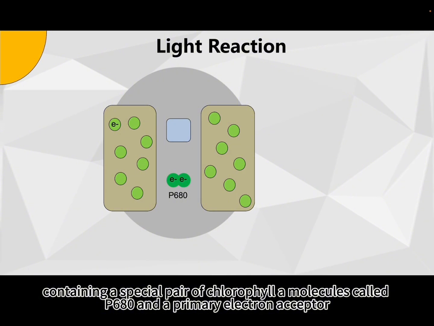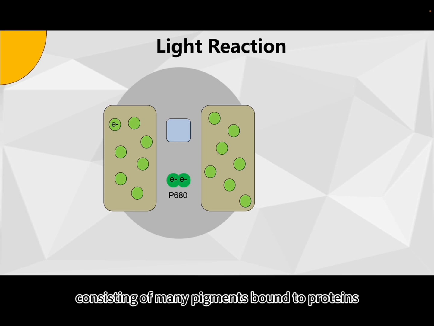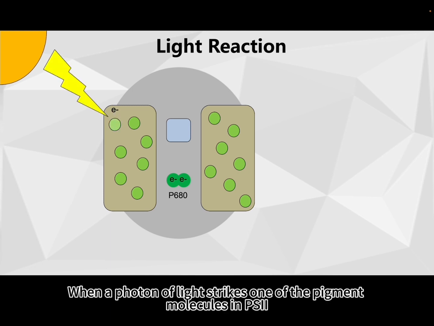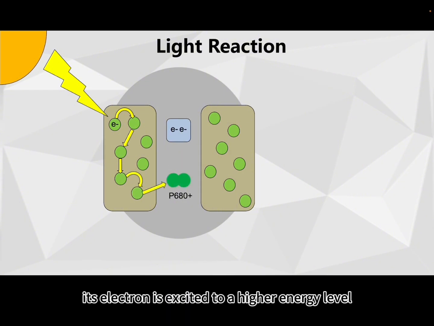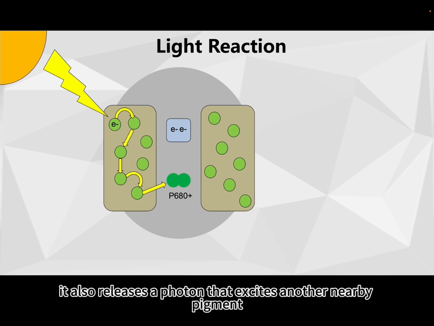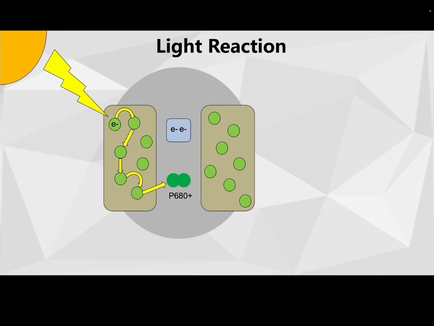A photosystem is made of a reaction center complex, containing a special pair of chlorophyll A molecules called P680 and a primary electron acceptor, and a light harvesting complex consisting of many pigments bound to proteins. When a photon of light strikes one of the pigment molecules in PS2, or photosystem 2, its electron is excited to a higher energy level. As the electron falls back to its ground state, it also releases a photon that excites another nearby pigment. The energy is relayed between pigments until reaching the reaction center complex, where the pair of P680 is excited.